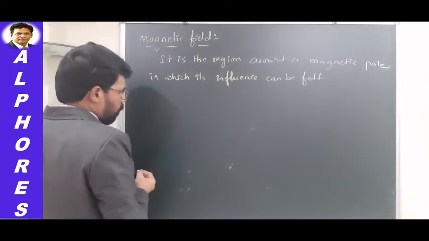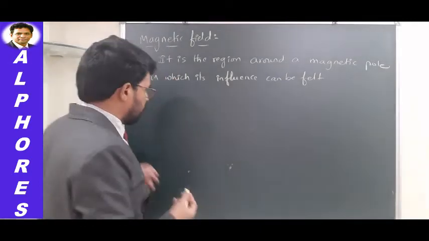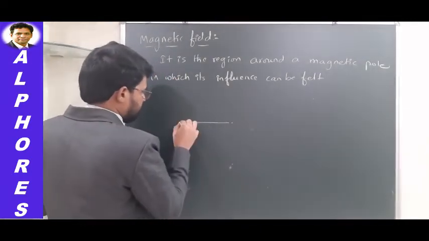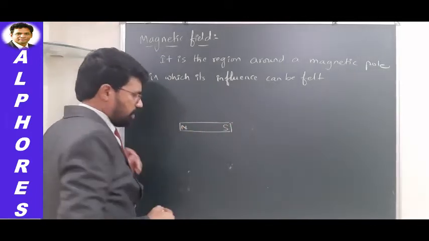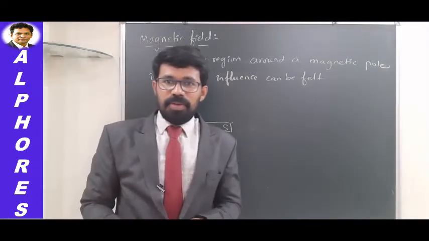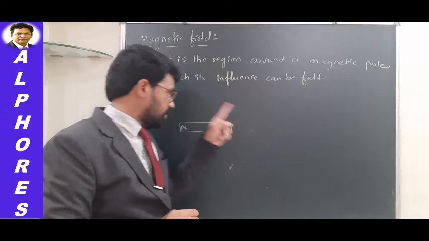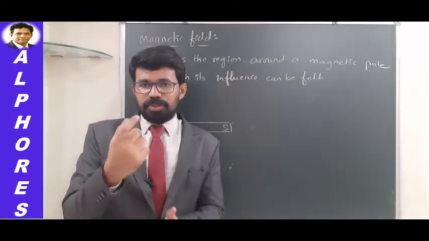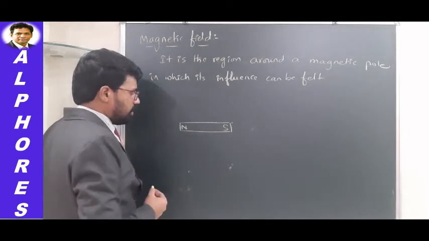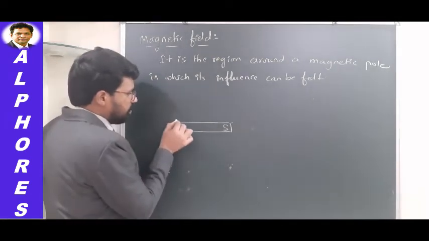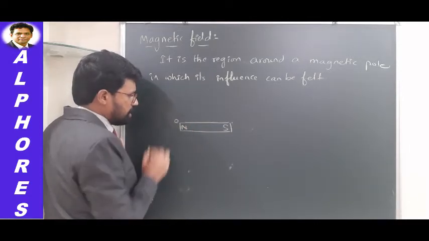I'll consider one bar magnet here. Let us say this is the North Pole and this is the South Pole. If I am interested to know how the field spreads around this magnet, you can do one small experiment. What you can do is take a small unit test North Pole and leave it somewhere here.